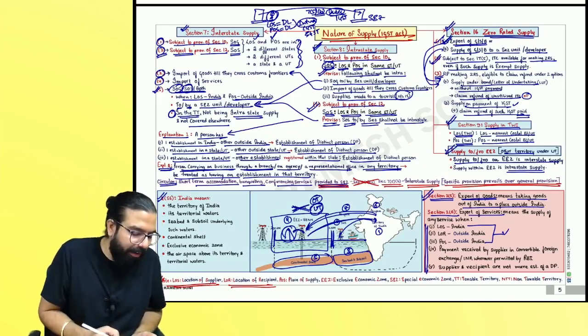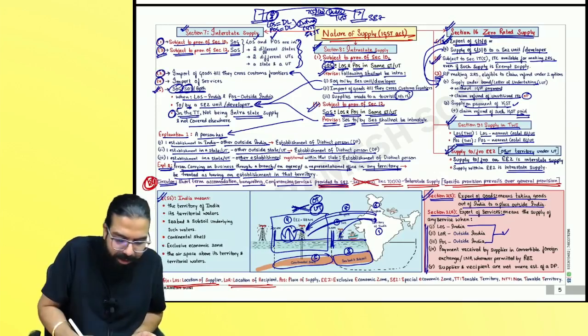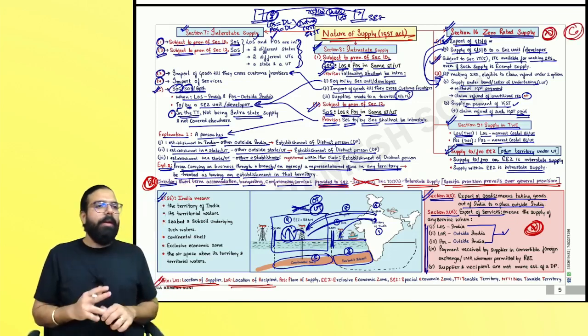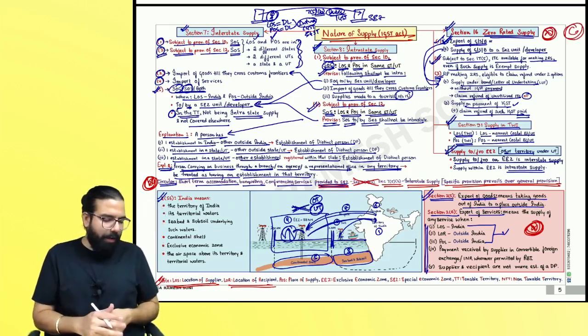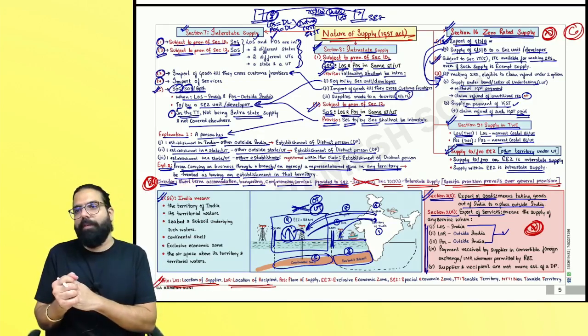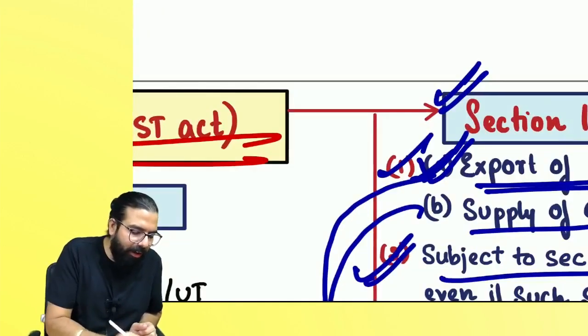The most important points in this chapter to remember are the circular, the definition of export of service, and you can read zero-rated supply, a C-graded chapter. But you can read about zero-rated supply, you can read about the circular, and you can read about the export of service. What are the sections we learned in this chapter?